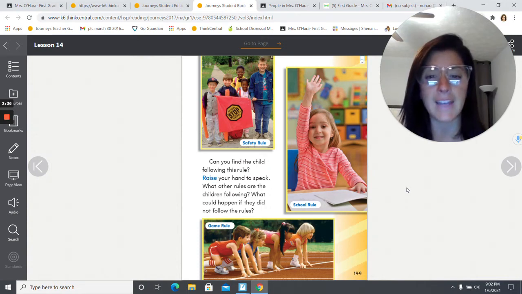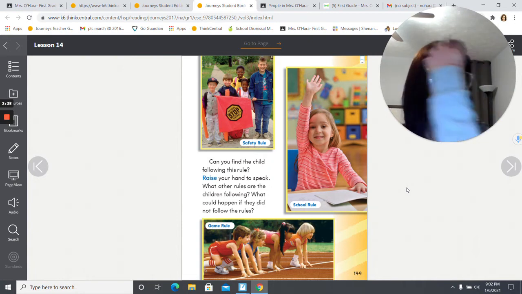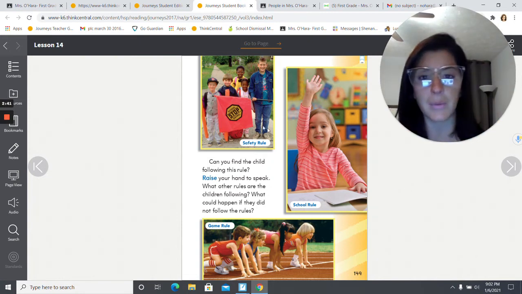It says, what other rules are the children following? What could happen if they did not follow the rules? So let's take a look at the top picture up here where we have the boys and girls. They're holding a flag, and it says stop, school patrol. And they're on a sidewalk.